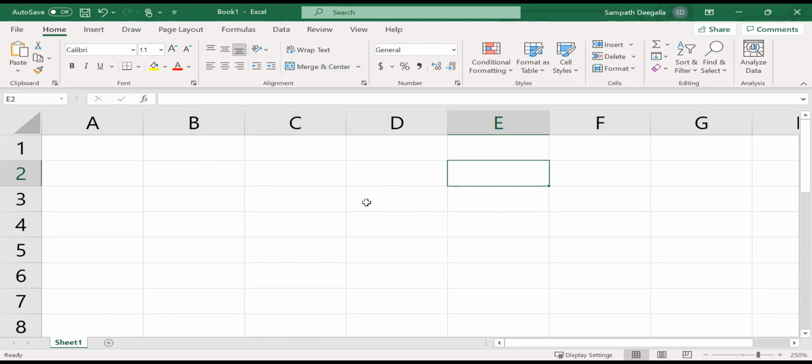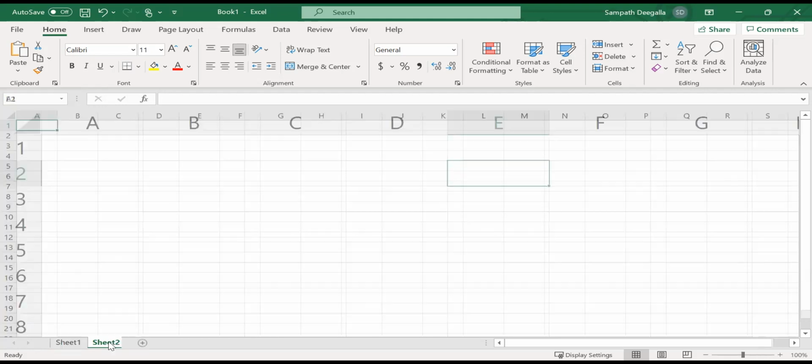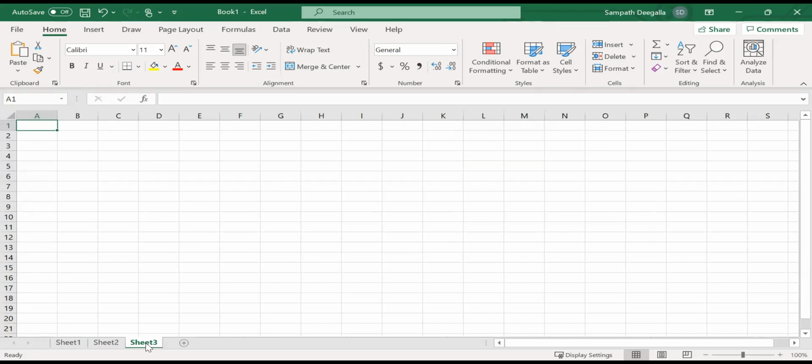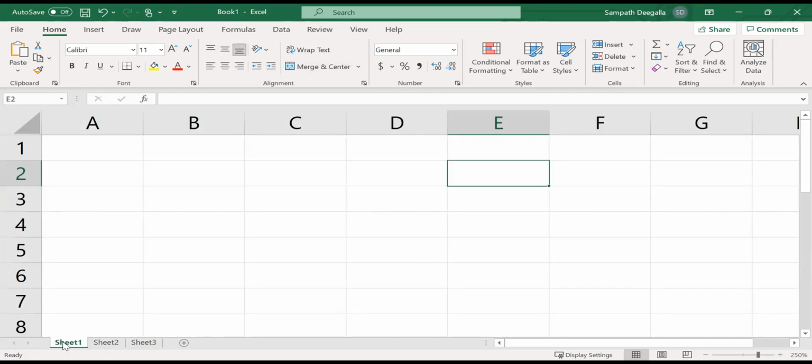So I think let's look at that. So now another thing that you have in a sheet, right? You can have multiple. Now we are in Sheet 1, you can create a new sheet. If you click this one, you go to Sheet 2, click again, add another sheet. So you can have multiple sheets, and because of that, we know this as a book, right? So in Excel, you see here Book 1, because you can have multiple sheets. Okay, I think we'll start with discussing and then we'll come back to this later.